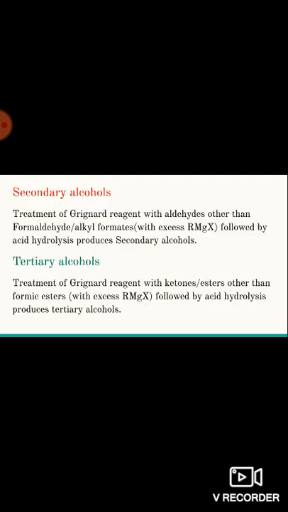Next, preparation of primary alcohols from epoxides. Epoxide is a compound where the oxygen atom is attached to two vicinal carbons. That is epoxide. Epoxide generally belongs to the category of cyclic ethers. By treating epoxide with Grignard reagent followed by hydrolysis, we get the corresponding primary alcohol.